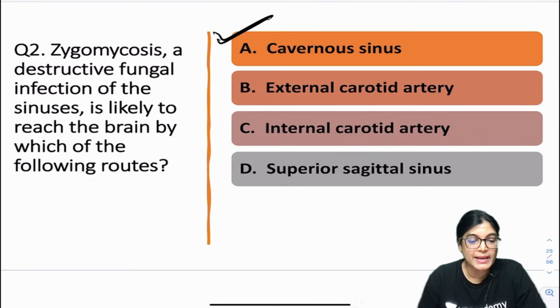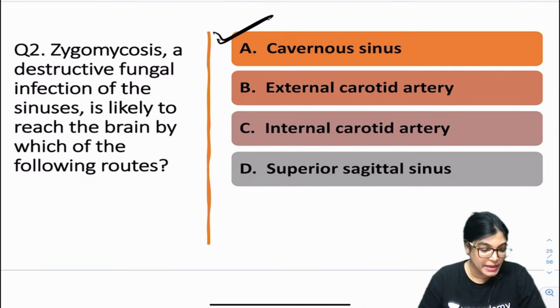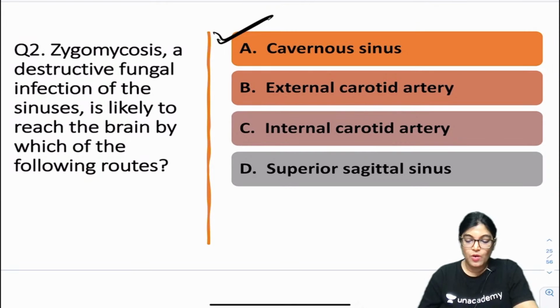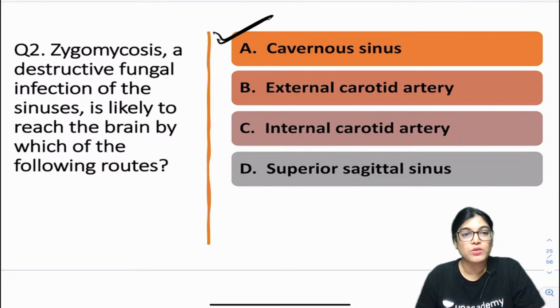Zygomycosis. Can anybody tell me another name for zygomycosis, which is quite seen nowadays in COVID patients as a complication? What is the other name of zygomycosis?